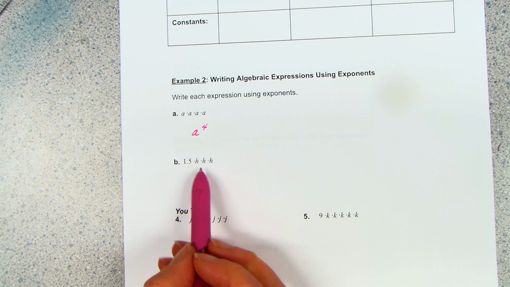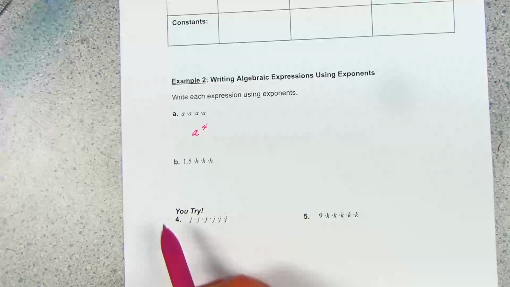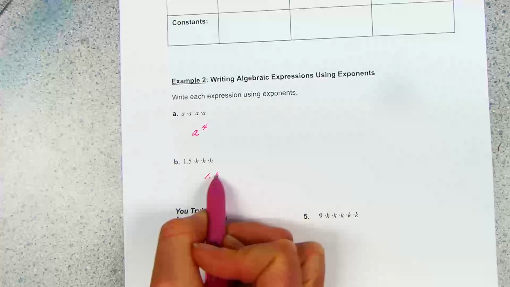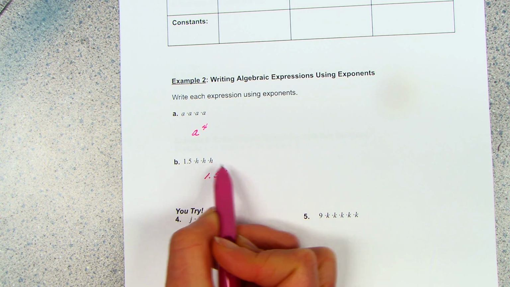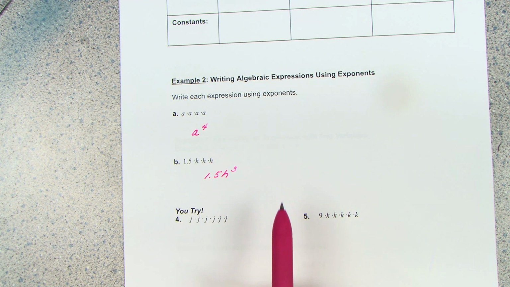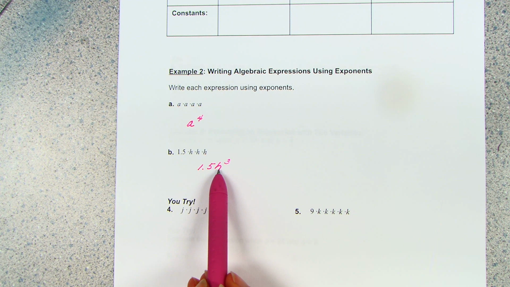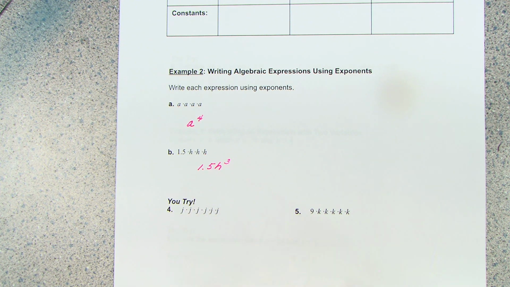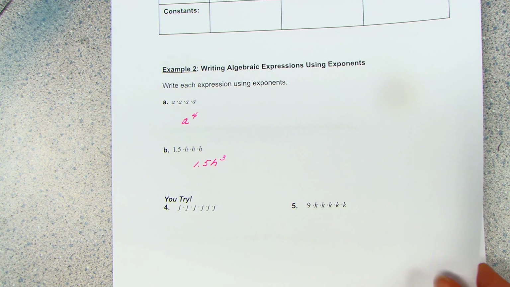For B, I have 1, 2, 3 h's, but I also have 1.5 out front. I'm going to keep that coefficient in front of the variable, and then I'm going to put h, and then 1, 2, 3. Right? When I get ready to multiply that, it's only the h that is to the 3rd power. I'm not multiplying the 1.5 to the 3rd power. I'm just multiplying the h's. For now, you don't have to do any math to it. You just have to write it. Right? You have a couple of Try Its here.